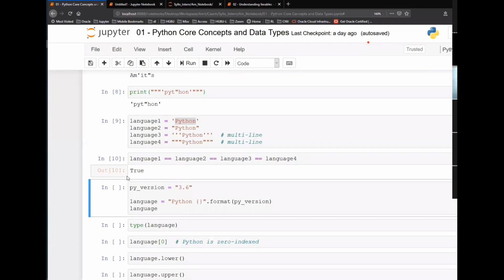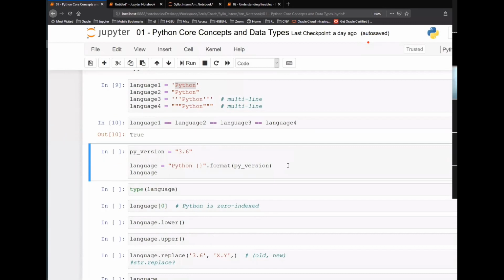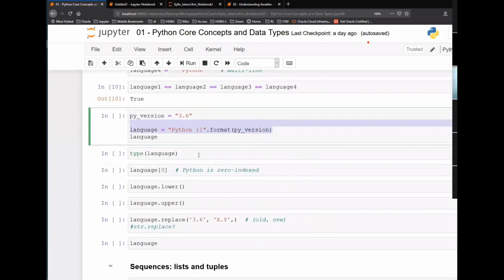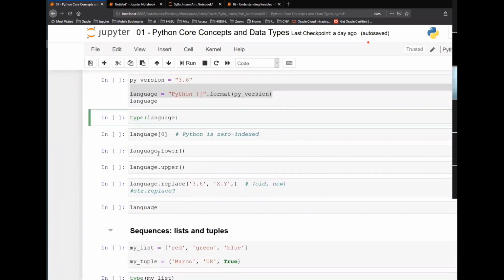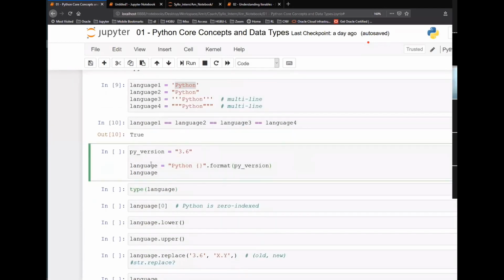Now, forget about this format syntax for now. We will discuss it sometime later. Or maybe let me explain this one itself here. What I'm saying is py version equals 3.6, language equals Python, and I'm giving curly braces over here, which is a placeholder.